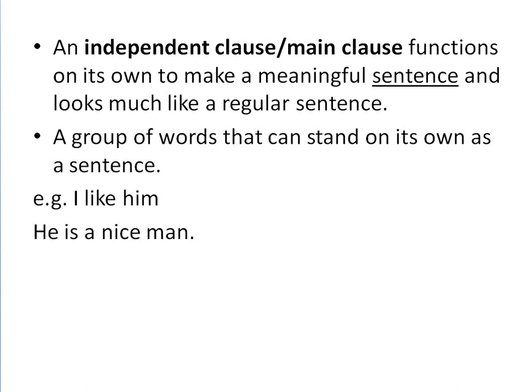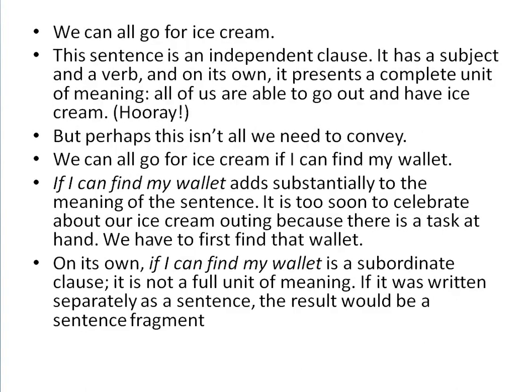It has a subject and it has a predicate, so it has the subject-predicate relationship. He is a nice man, so it's either a simple sentence, a regular sentence, or an independent clause, or we can say a main clause.